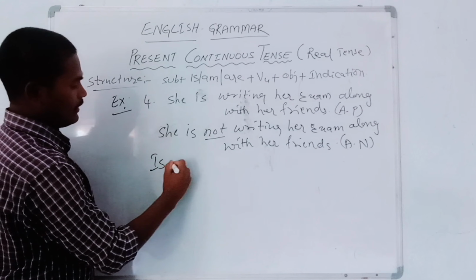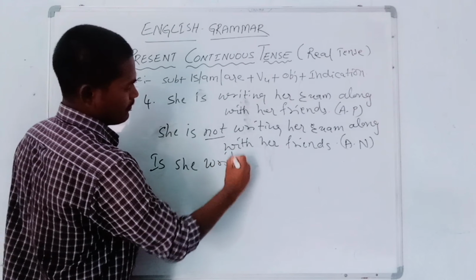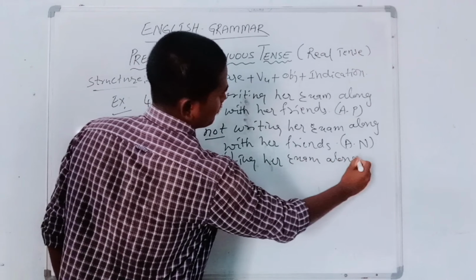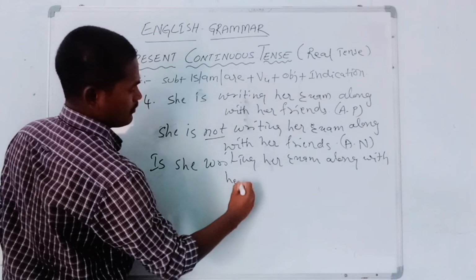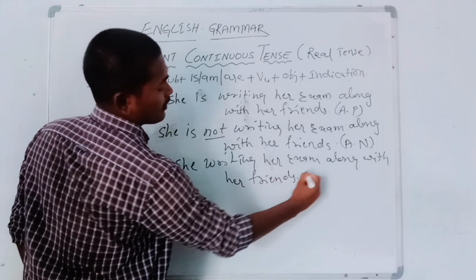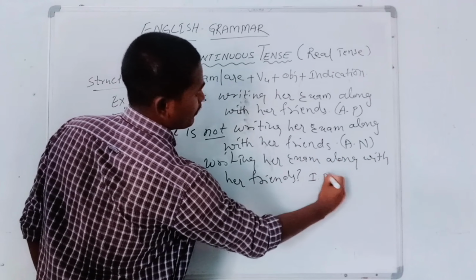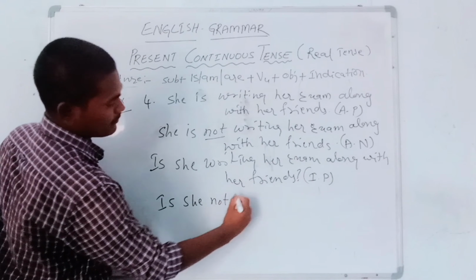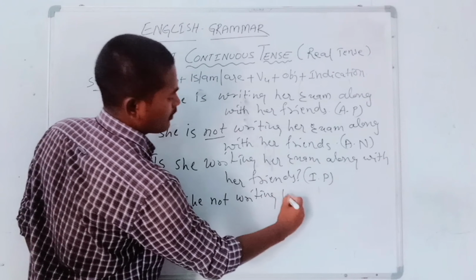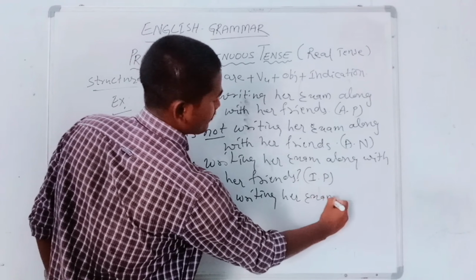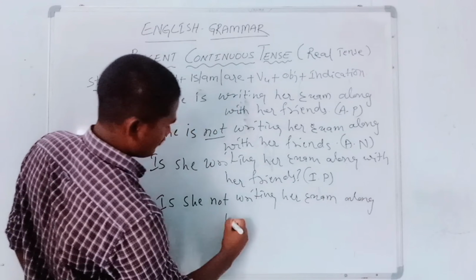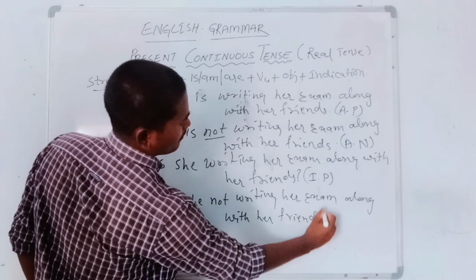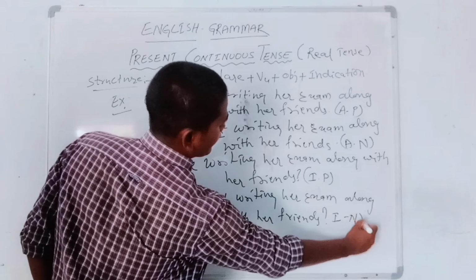Next, is she writing her exam along with her friends? It is an interrogative positive statement. Next, is she not writing her exam along with her friends? It is an interrogative negative statement.